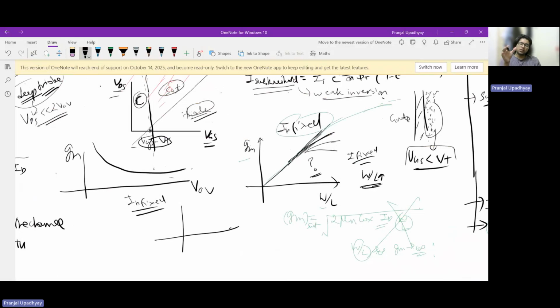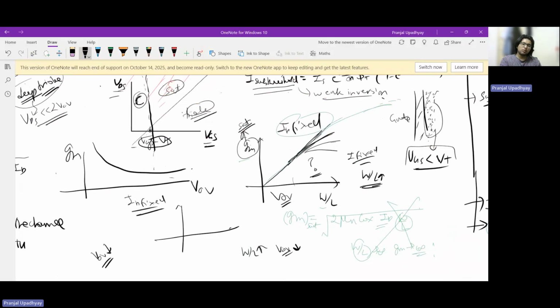So if one of the dependencies is increasing, some other dependency must decrease. And that here happens to be V overdrive, right? If you imagine the current equation, if I'm increasing W by L for constant ID, V overdrive will decrease. If the overdrive is decreasing, we must recall that this GM curve which we are sketching is specifically for the saturation region.